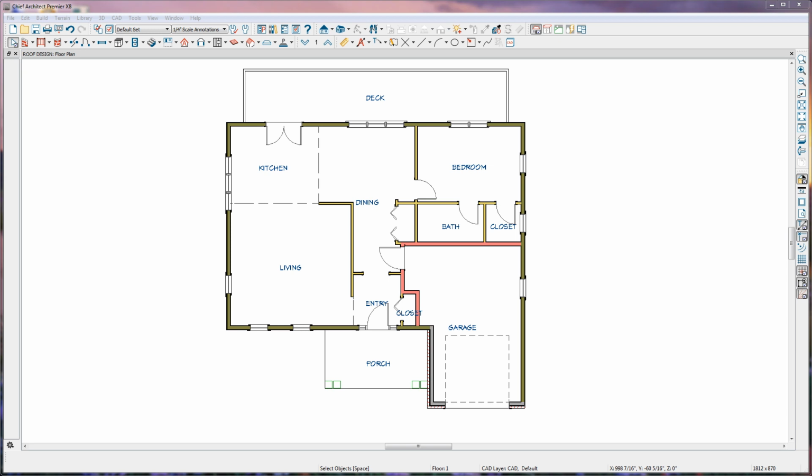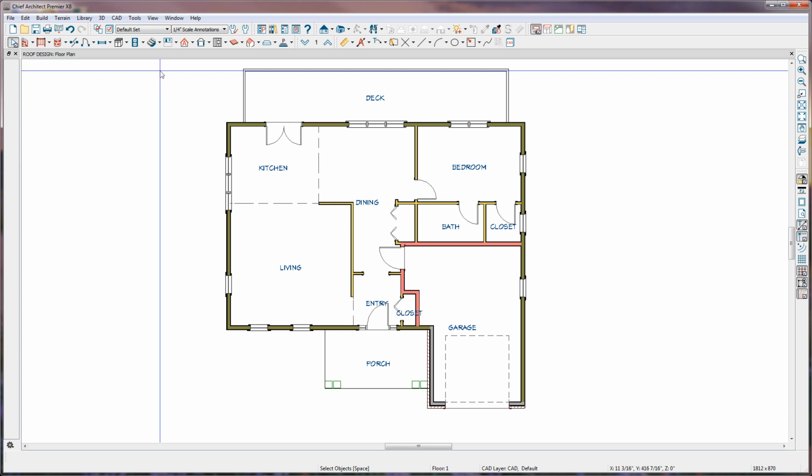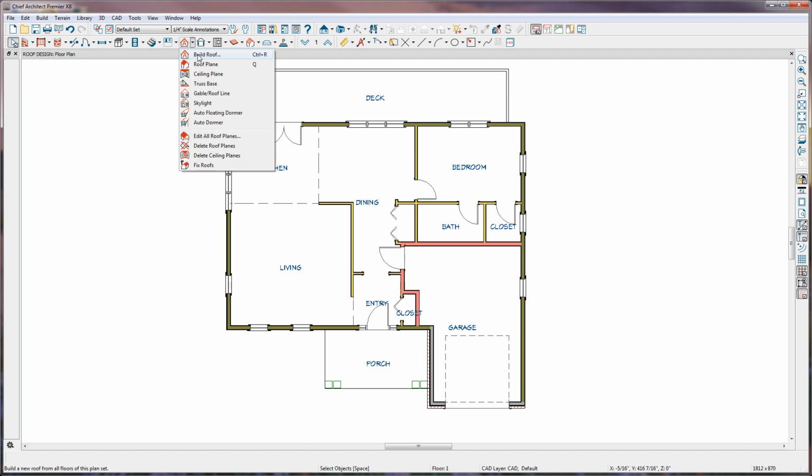In Chief Architect, there are two ways to build roof planes. Under your Roof Tools parent tool, you have the automatic Build Roof tool. You also have the Roof Plane tool for building each individual roof plane manually. There are several dialogues that affect how the roof planes will build. To start with, we'll go to the automatic Build Roof tool.